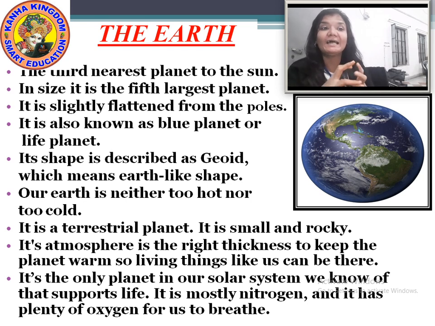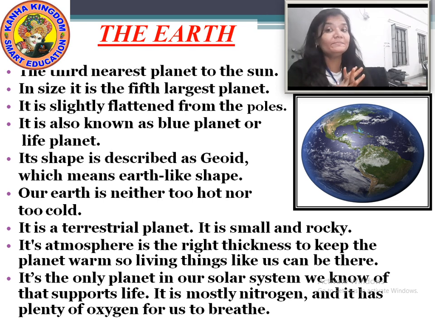But because of the right thickness of the atmosphere, life is possible on earth, and so we are living here. Now the earth is the only planet in our solar system which supports life. Why? It is mostly nitrogen and it has plenty of oxygen which we breathe. We need oxygen to breathe.